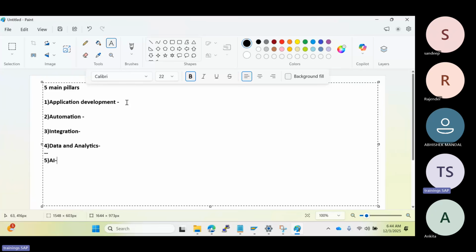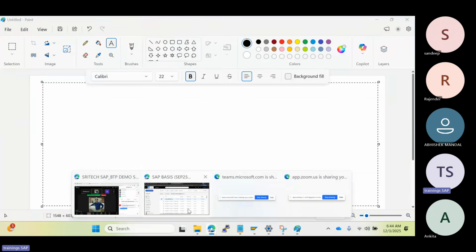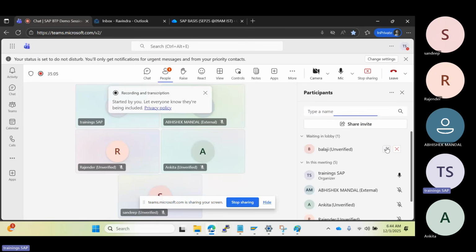Sir, one more thing we also heard about the BTP: they provide the tools for extending the SAP systems and applications. That is fine, but one more thing we heard about is RISE with SAP. And also, why are companies moving to the BTP, the business and technical reasons? Why are companies moving to the BTP here? They can also extend their landscape, and use their existing landscape with BTP. Then why are companies moving here?